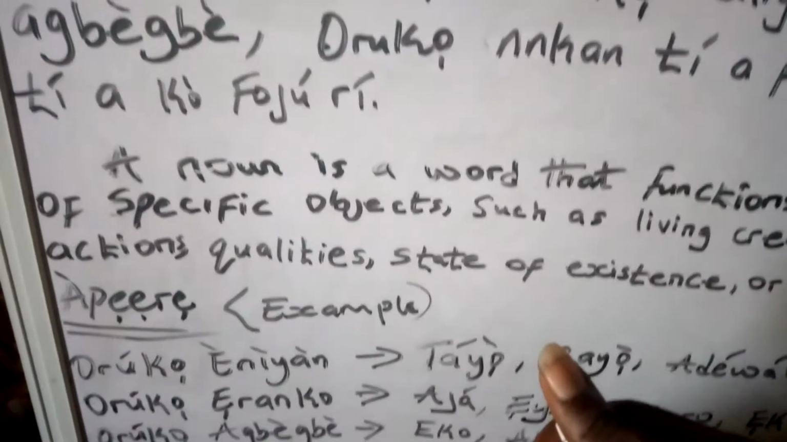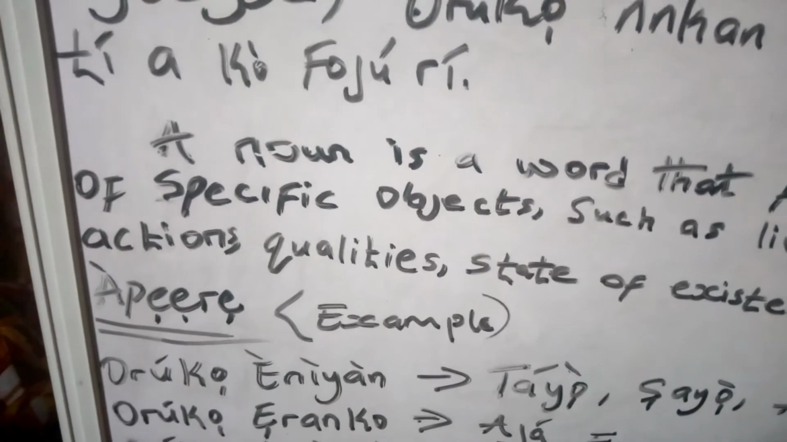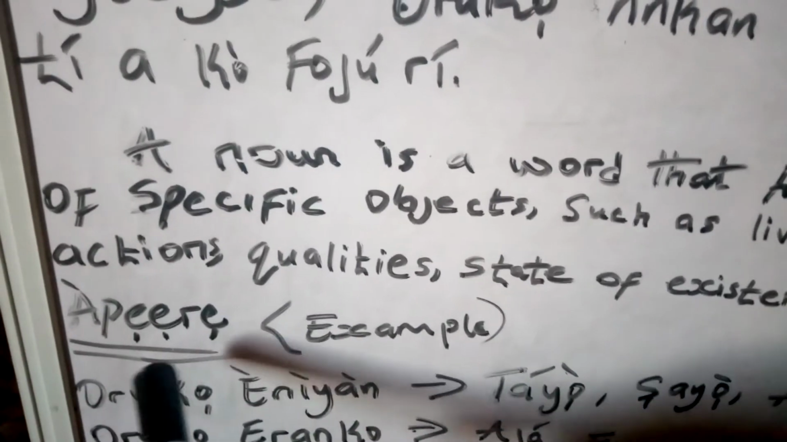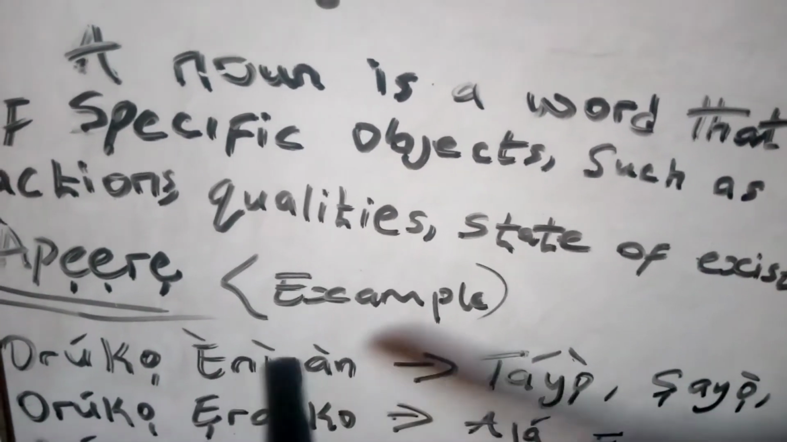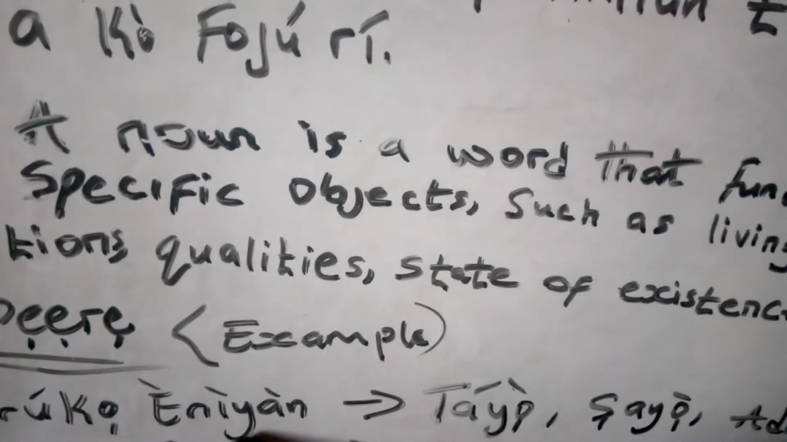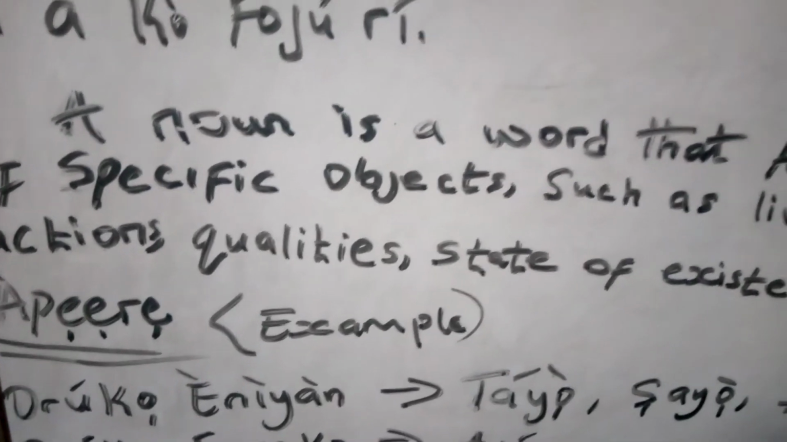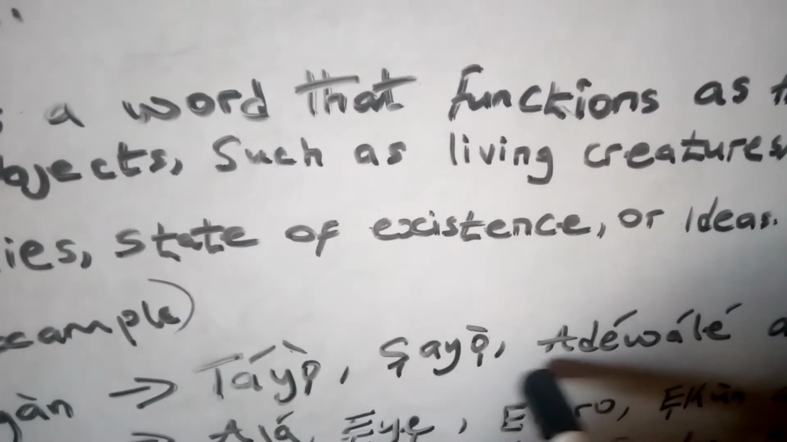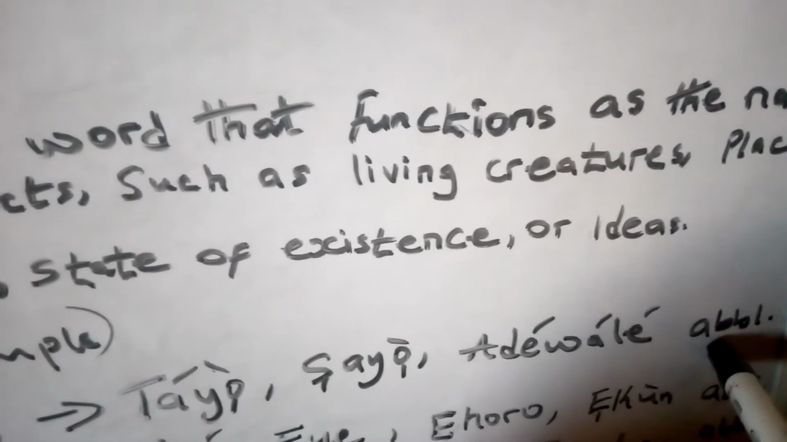Now, let's check the examples we have here. Àpẹẹrẹ, which means example. Pronounce that with me. Àpẹẹrẹ. We have orúkọ ènìyàn. Let's take a good look at example of orúkọ ènìyàn. That is human name. Táyọ̀, Ṣayọ̀, Adéwálé, Abíbílí. Abíbílí means àti bẹ́ẹ̀ bẹ́ẹ̀ lọ.